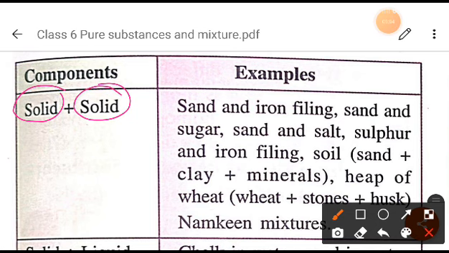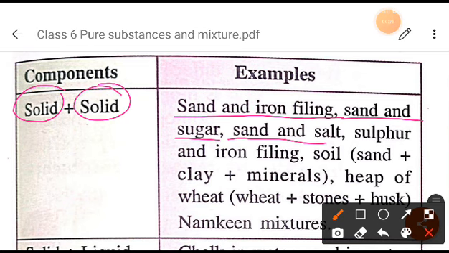So at that time, what is the example? The example taken is sand and iron filings. When you mix sand and iron filings, you can see where the sand is and where the iron is, but it is not uniformly mixed, right? Now again, if you add sand and sugar, you can easily identify that this part is sand and this part is sugar. And overall, the sugar is not uniformly mixed in the sand, right?